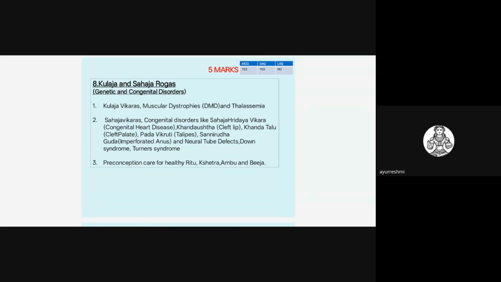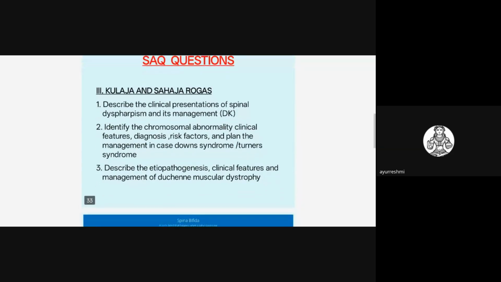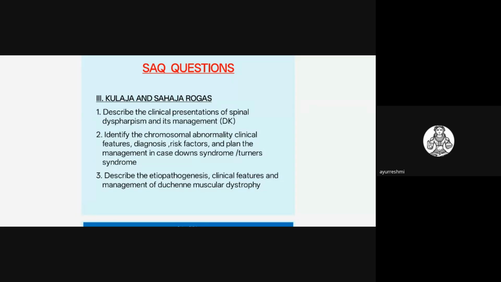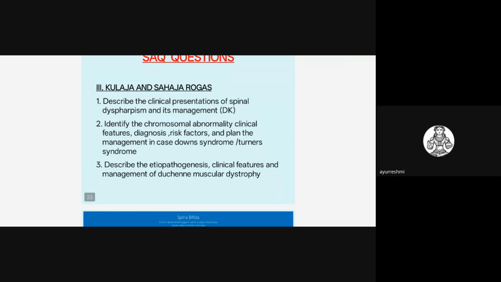Mostly they may ask on the Kulaja Vikaras or muscular dystrophies, that is, the chromosome related disorders. Related to these SAQ questions, Kulaja and Sahaja Roga related questions, they may ask in this syllabus topic: describe the clinical presentation of spinal dysraphism and its management. Spinal dysraphism is spina bifida. So closed neural tube defect, open neural tube defect, that is, meningocele, meningomyelocele and all, will come under this. But this is classified under a desire to know topic.